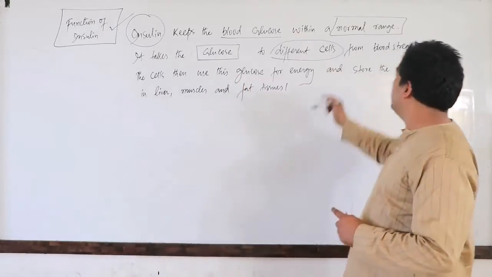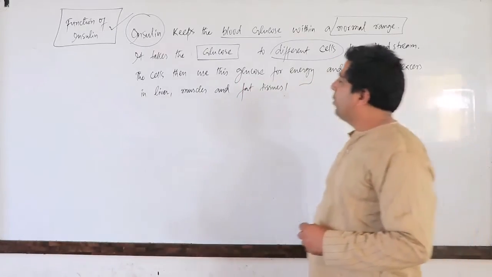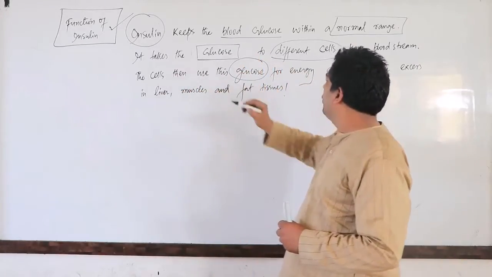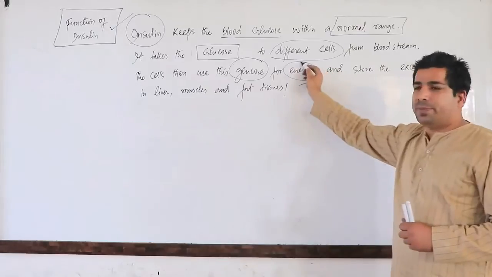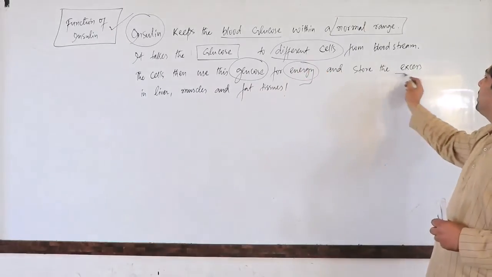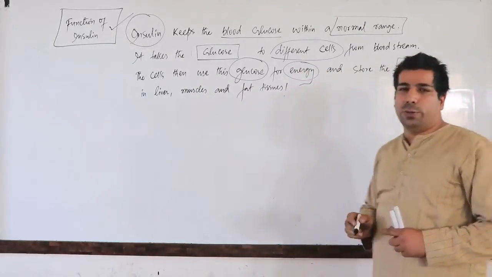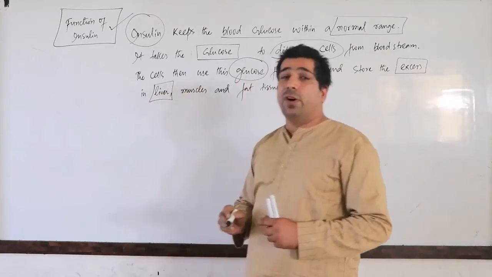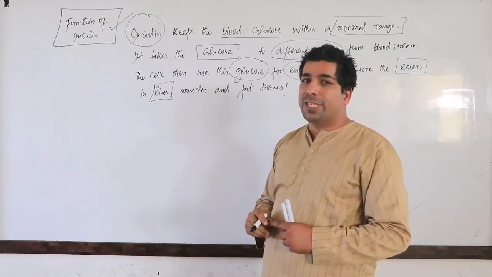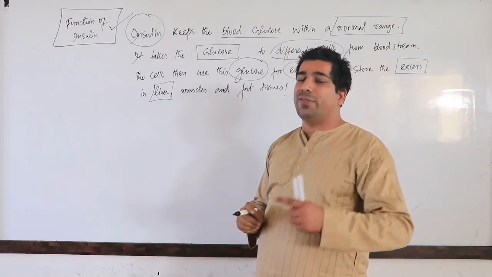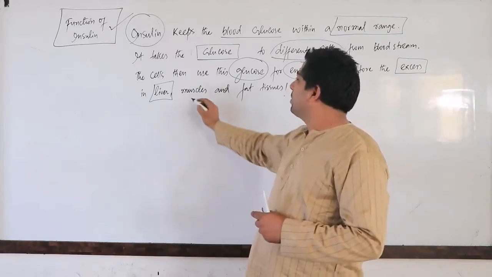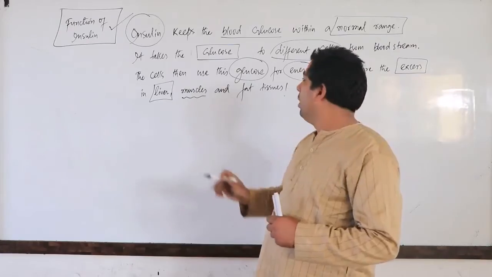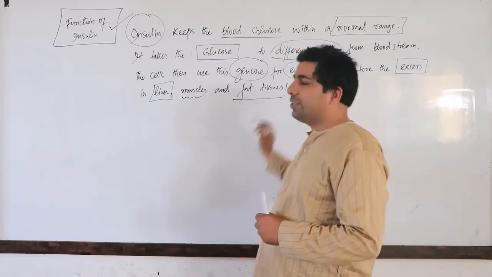And what do the cells do? The cells then use this glucose. Cells are using the glucose for what? For energy, and they store the excess. If there is an excess of glucose, that will be stored in the liver in the form of glycogen. Glucose is stored in the liver in the form of glycogen, or it can be stored in muscles, again in the form of glycogen, or it can also be stored in the fat tissues.